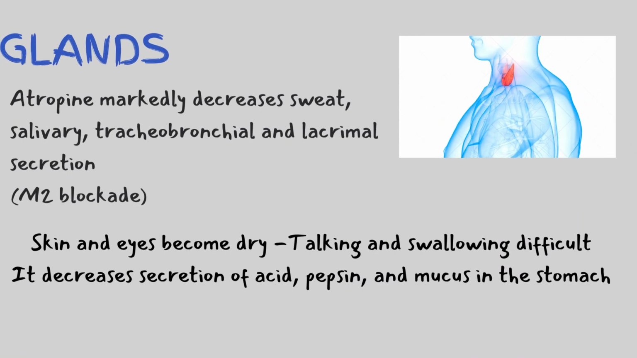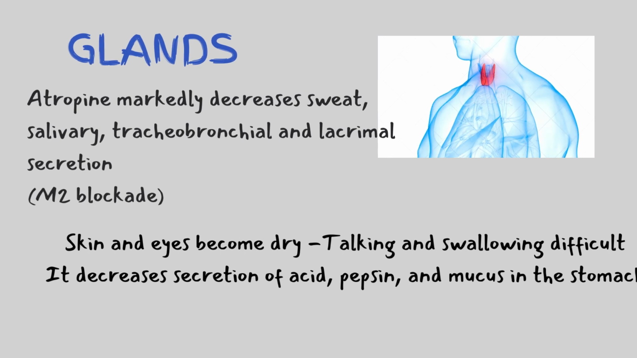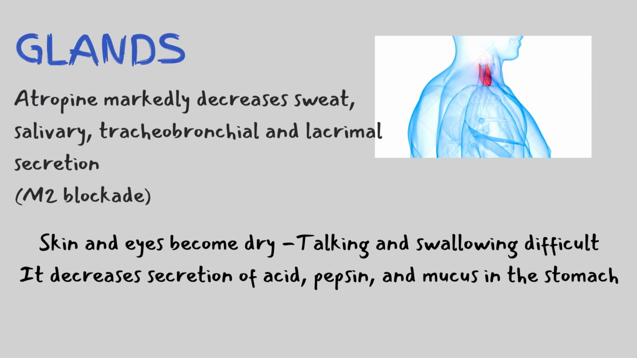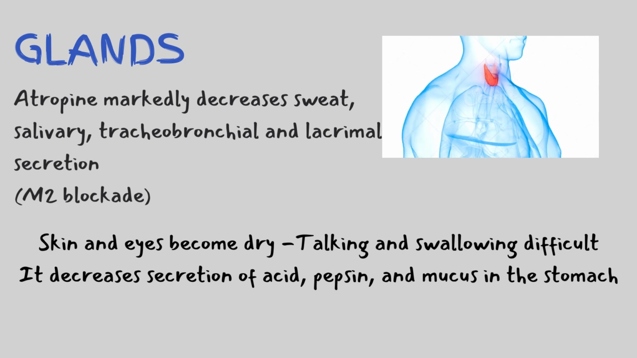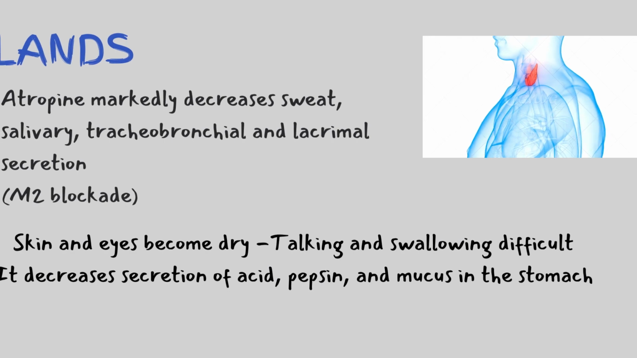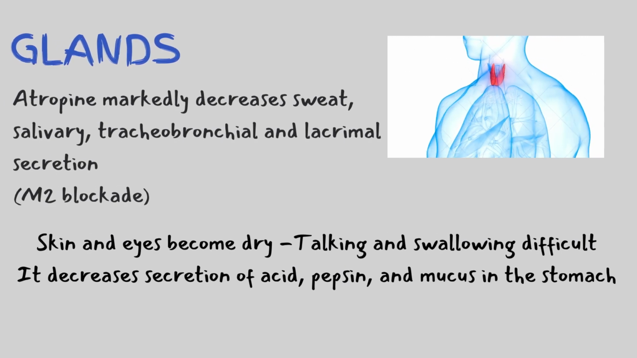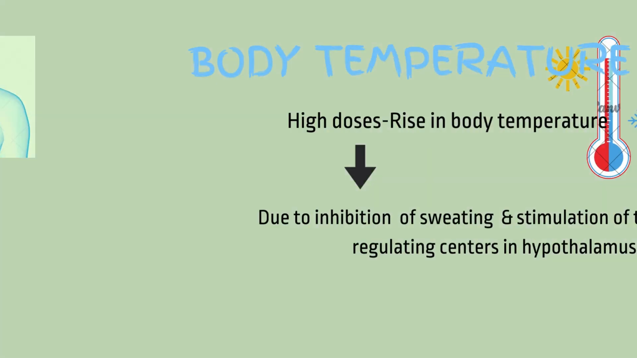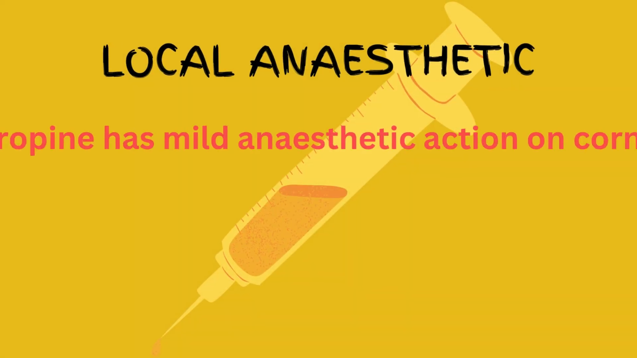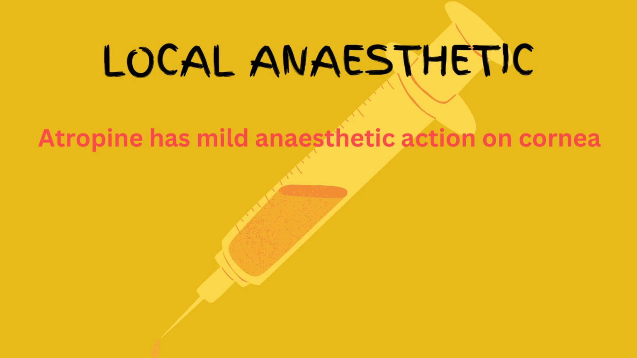In glands, due to blockade of M3 receptors, atropine markedly decreases salivary, tracheobronchial, and lacrimal secretion. Skin and eyes become dry, and talking and swallowing become difficult. It also decreases secretion of acid, pepsin, and mucus in the stomach. High doses of atropine cause a rise in body temperature, due to inhibition of sweating and stimulation of hypothalamus. Atropine produces local anesthetic action in cornea.